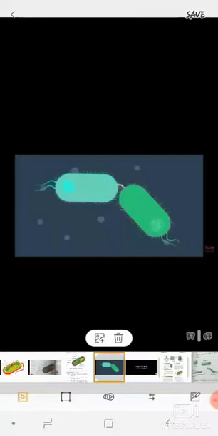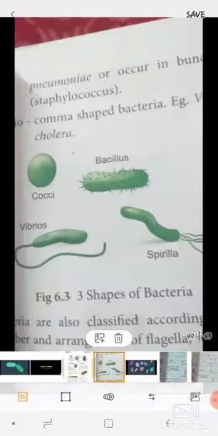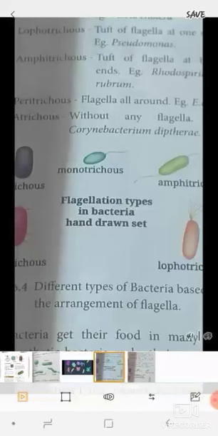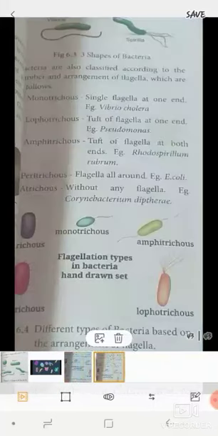Next, we learn about types of bacteria. Based on shape, bacteria are classified into 4 types: Bacilli, Spirilla, Cocci, and Vibrio. Based on the number and arrangement of flagella, which we already know help in the locomotion of bacteria, they are categorized into 5 types.